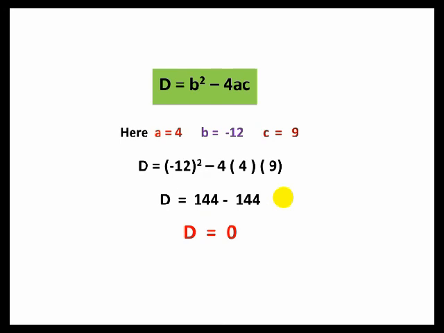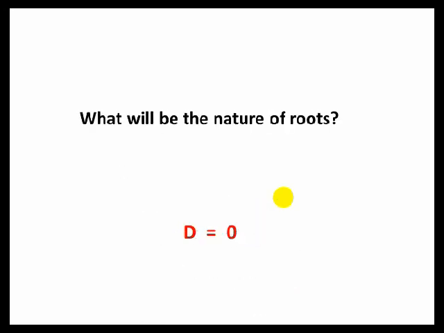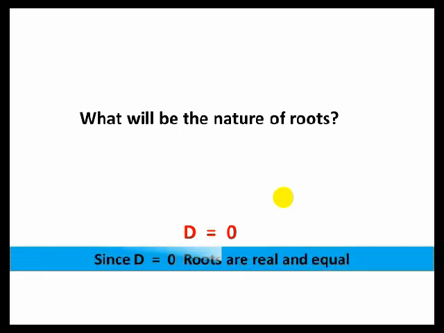And since D is 0, what will be the nature of roots then? Of course, when D is equal to 0, roots are real and equal.